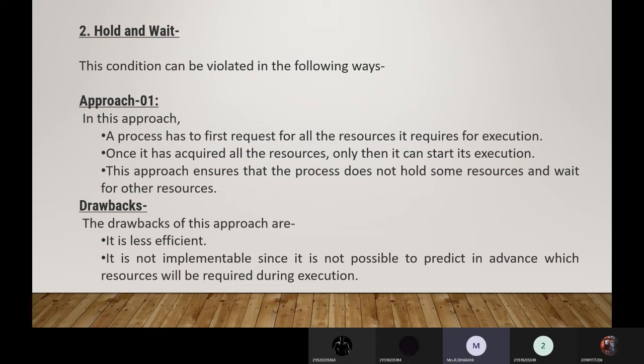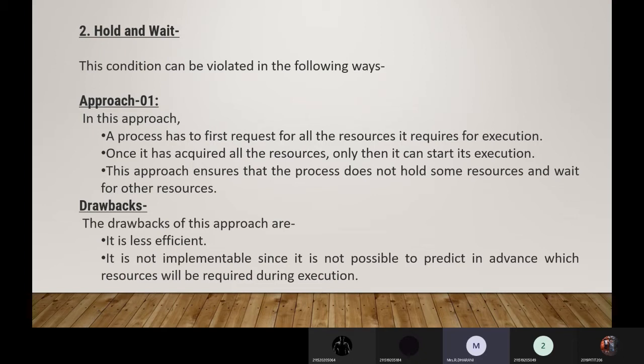But the drawback here is that it is less efficient and not implementable, since it is not possible to predict in advance which resources will be required during execution. Only during execution may a process know its requirement of resources. Sometimes a process may want an input device, some may want an output device, some may not want either.